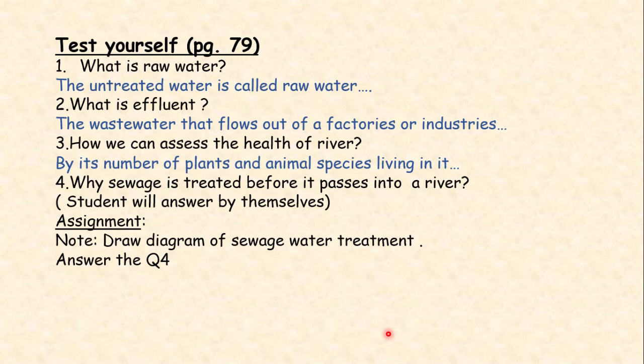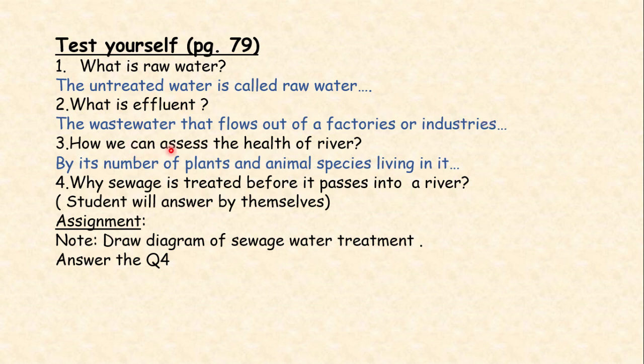Now we will see the test yourself of page number 79. Question number 1 is, what is raw water? Raw water is a term used for untreated water. Before the water treatment, the water is named as raw water. What is effluent? The word effluent is used for the waste water that flows out of factories or industries.